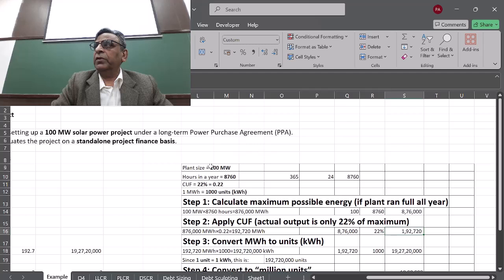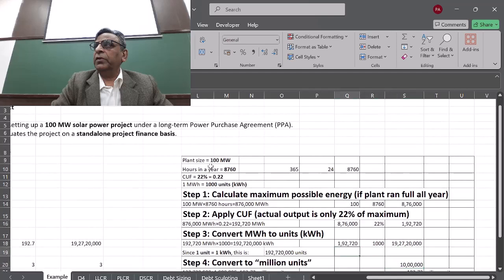So this is 1,92,720 megawatt-hours, the total utilized capacity of the plant. Then convert this to kilowatt-hours, so we multiply this by 1,000, and this becomes the number of units the plant can produce. We multiply by 1,000 because one megawatt is 1,000 units.